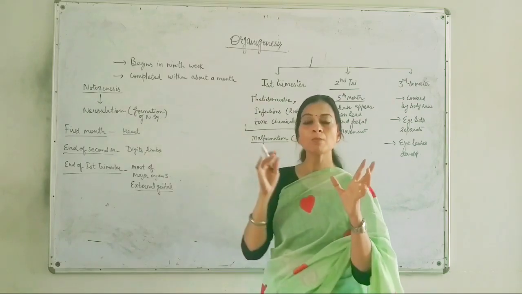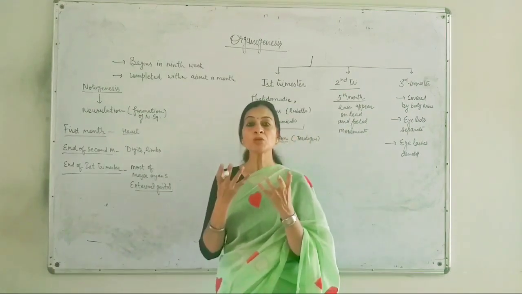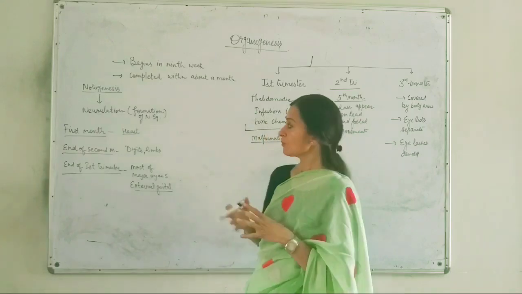It takes about a month to develop the rudimentary organ systems.